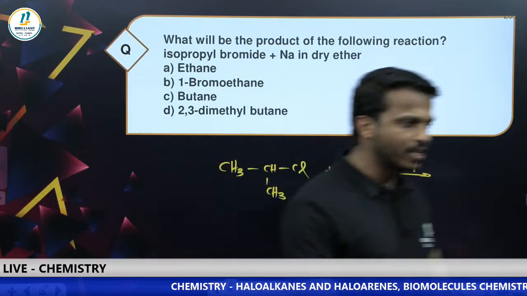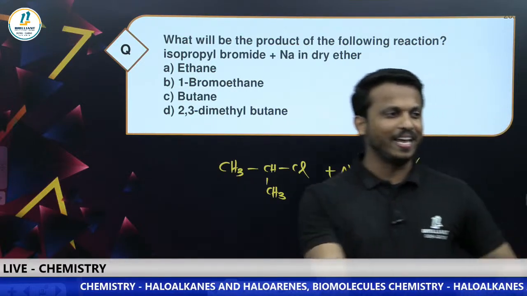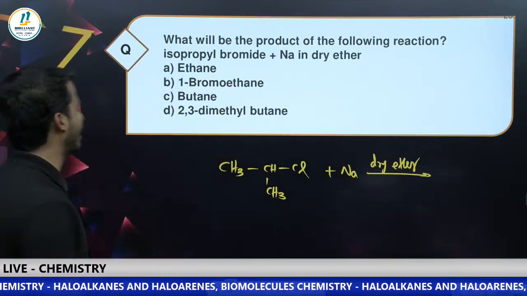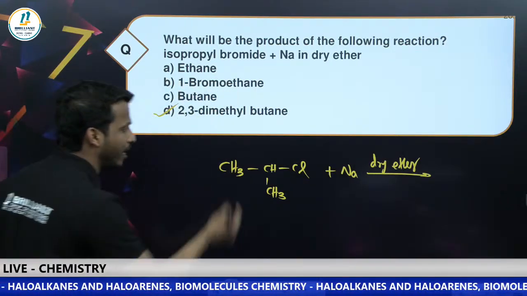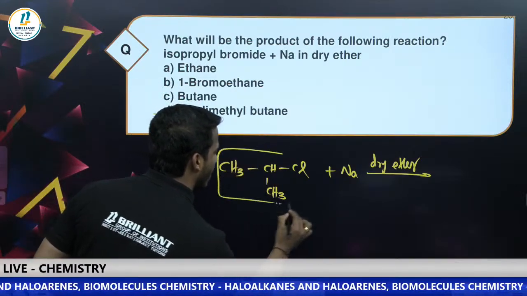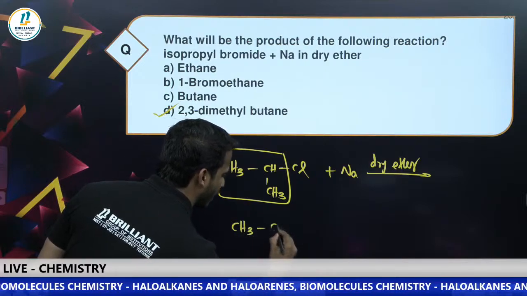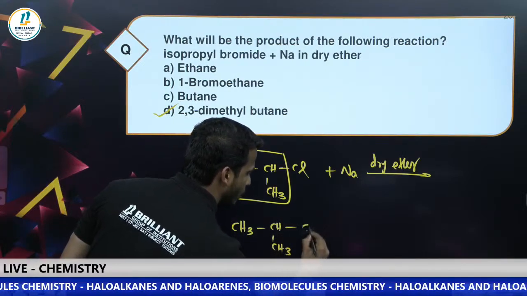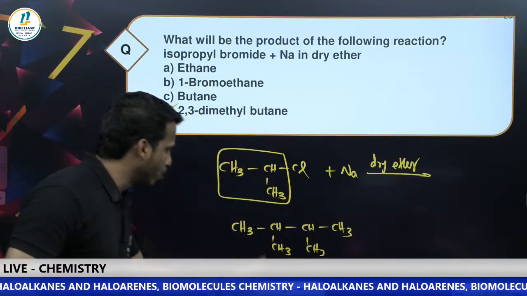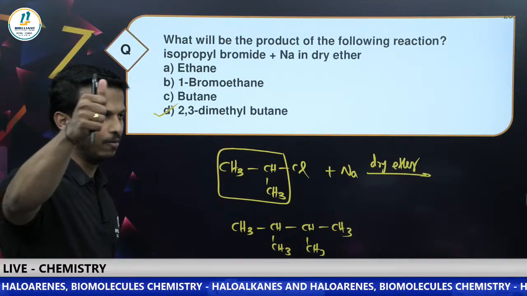I think one answer I am getting, Ayan has given option D. And Sanjay, it's option D. Yes, dear all, option D is the correct answer. Why is it option D? You know, in the Wurtz reaction, the alkyl group gets doubled. Yes, this is our alkyl group. Just write a copy of this one. You will get CH3, CH3, single bond CH, CH3, one more CH3. What is this? 2,3-dimethylbutane. Yes, the correct answer is option D. Very good, all of you.